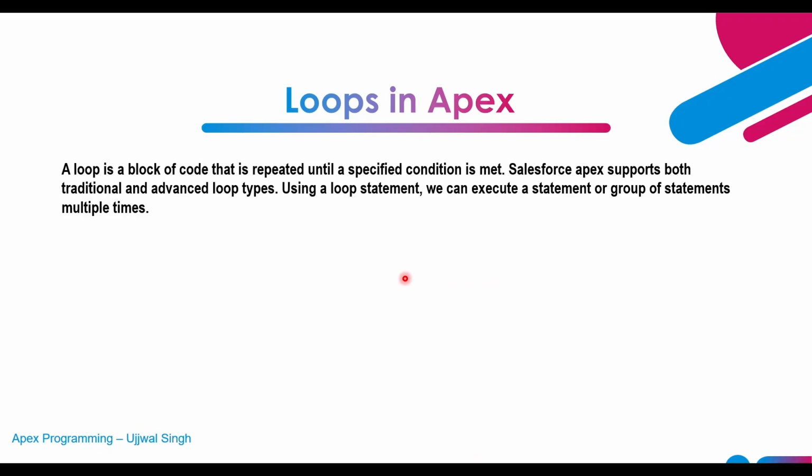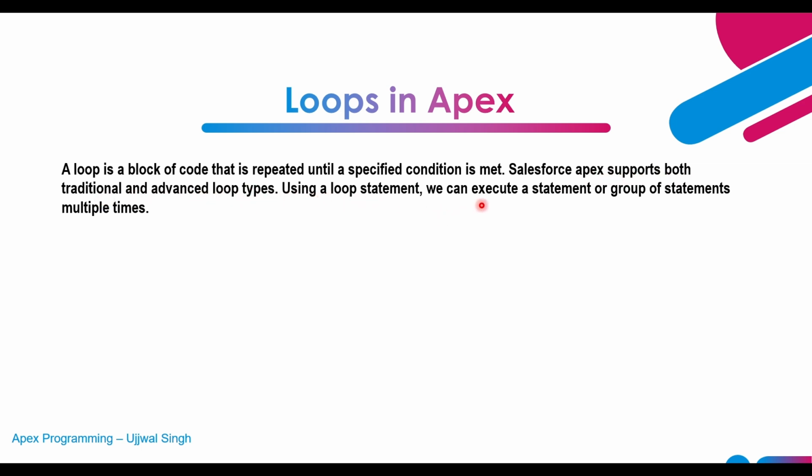So let's see what exactly loops in Apex are. A loop is a block of code that is repeated until a specified condition is met. If you want to execute the same piece of code multiple times, then we usually use loops in Apex. Salesforce Apex supports both traditional and advanced types of loops.